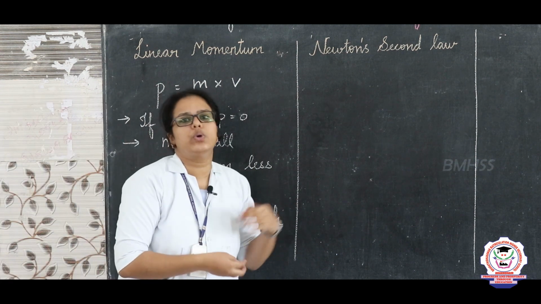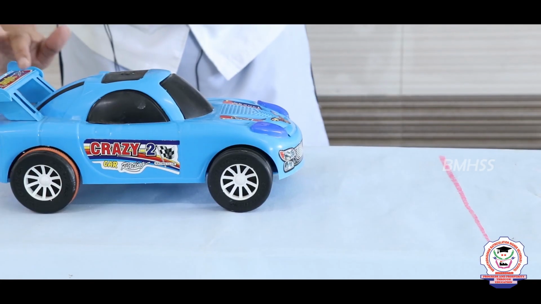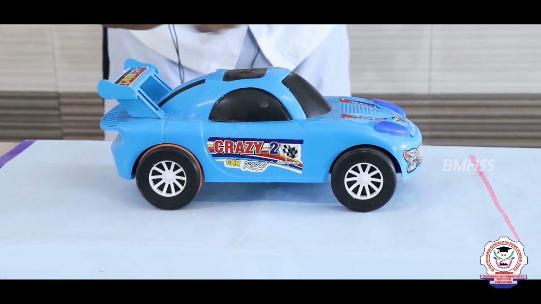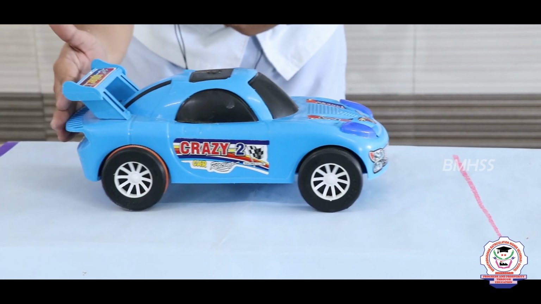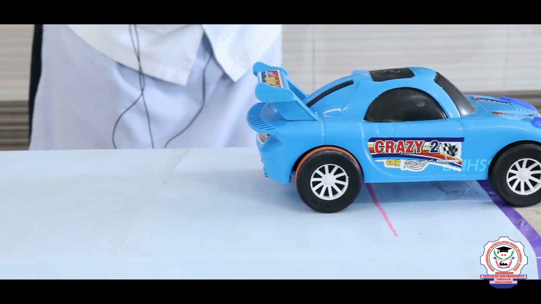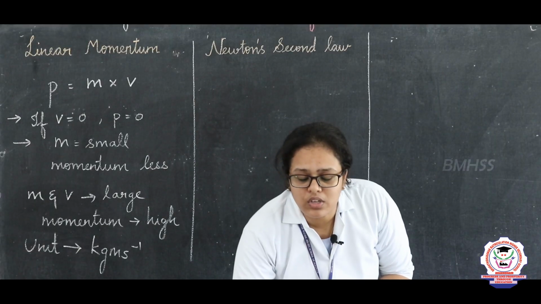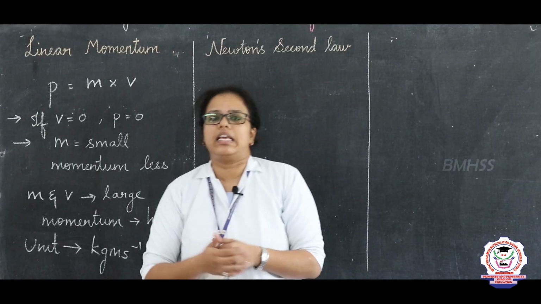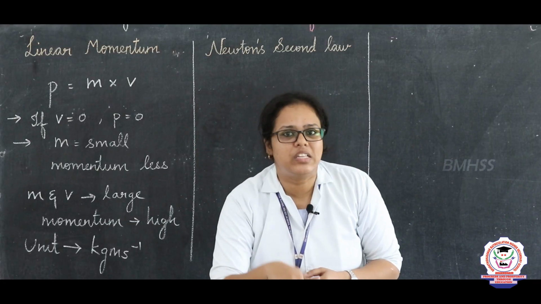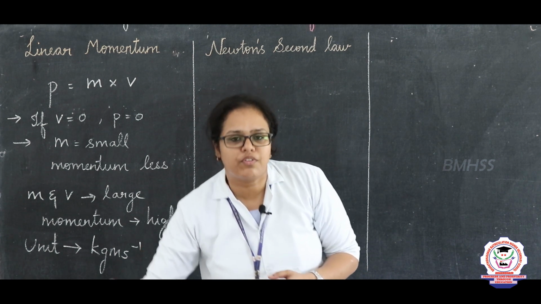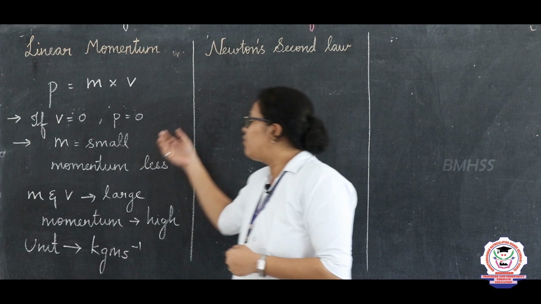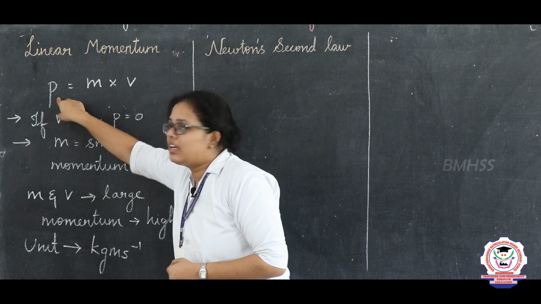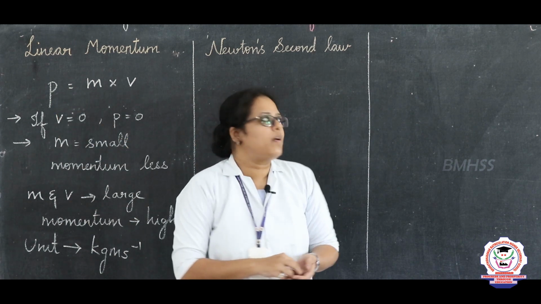Next, we are going to see Newton's second law. See, the object is initially at rest. In order to change the state of this object, I need to apply a force. So, by applying the force, the state of the object is also changing. If you see it, the force applied changes the speed of the object. So, I can tell the change in velocity of this object is directly proportional to the force I applied. So, from the formula of linear momentum, I can say this change in velocity is changing the momentum of an object. So, from this I can write